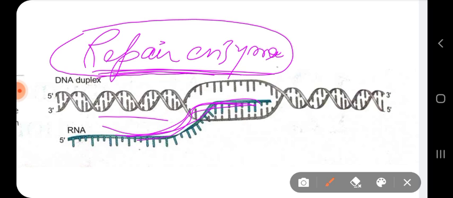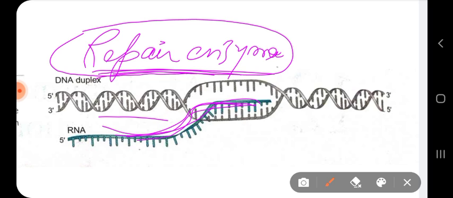DNA replication is the process by which that genetic material is passed on to the daughter cells. If any mistake occurs in the DNA during replication, that same mistake will occur in transcription and translation as well. That will lead to the formation of abnormal protein, which will be dangerous for the cell.